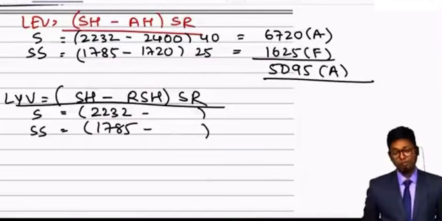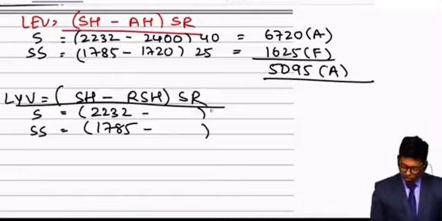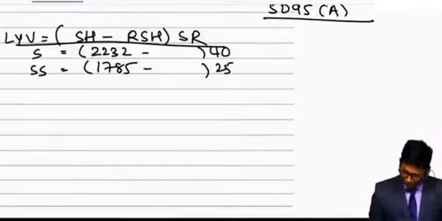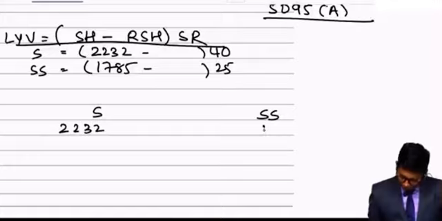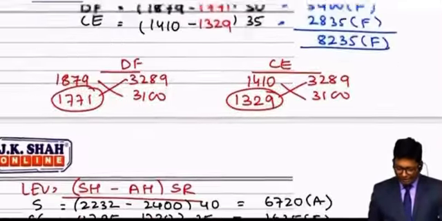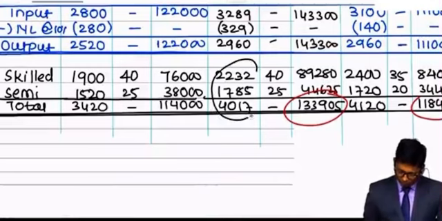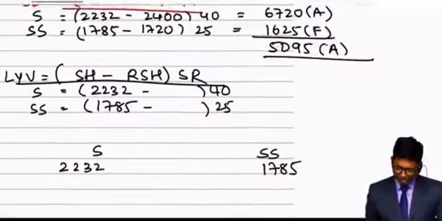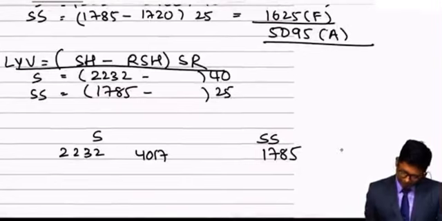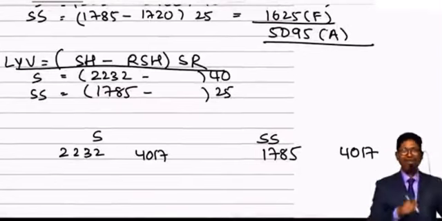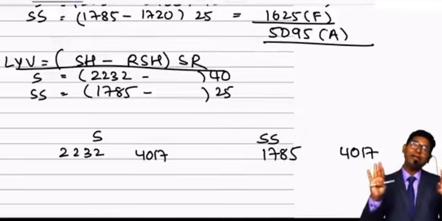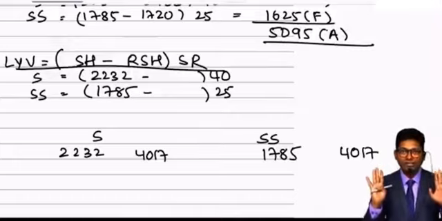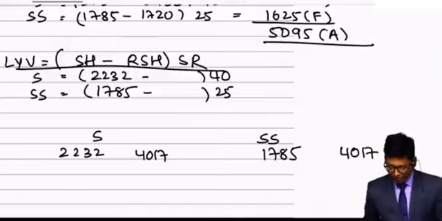RSH is not available. Sir, what is RSH? It's a revised standard hour to be multiplied by 40 and 25. We need to calculate revised standard hour. Sir, how to compute that? Skilled and semi-skilled standard hours are 2232 and 1785. Correct, no? But standard proportion is what? Now look at this proportion. Out of 4017 hours, again go back and check from where I am taking the figures. Out of 4017 hours, this is the standard bifurcation of number of hours associated with skilled worker and semi-skilled worker.